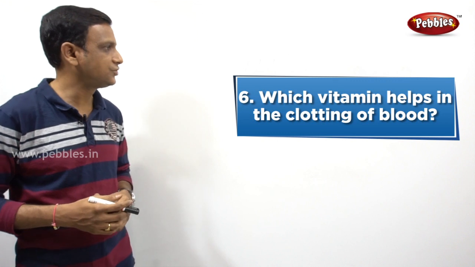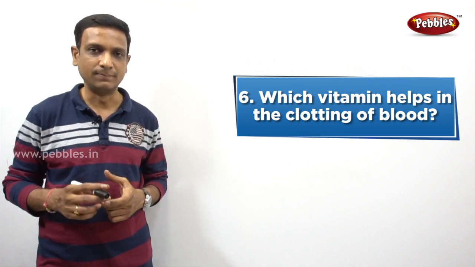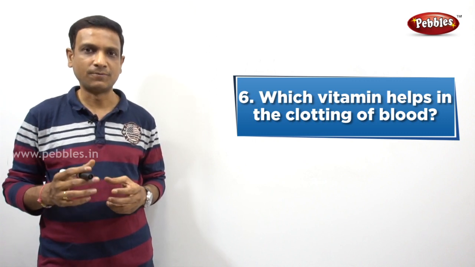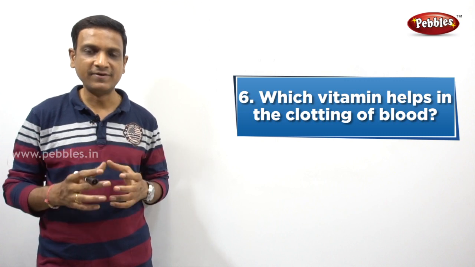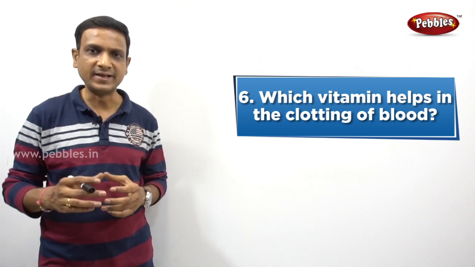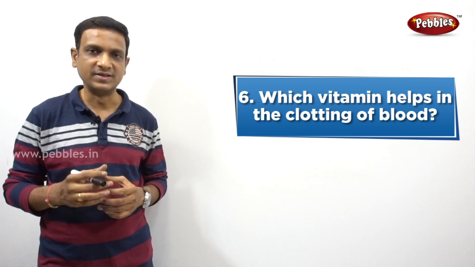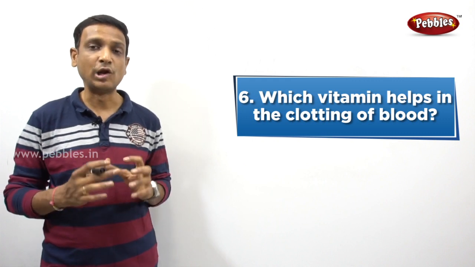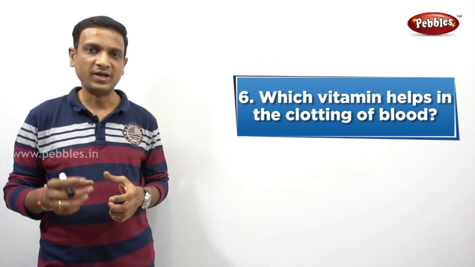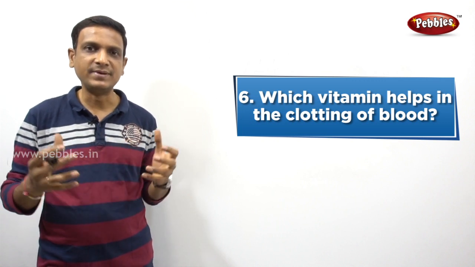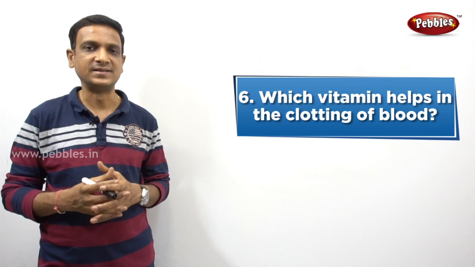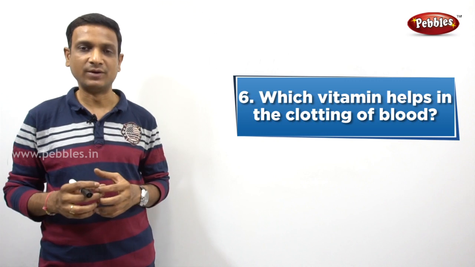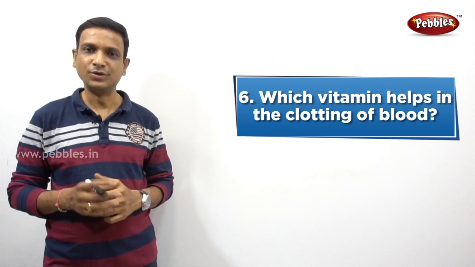So the next question, which vitamin helps in the clotting of blood? Right? So blood clotting is a process that is to prevent the loss of blood. If at any time there is a cut in the blood vessel, the blood flows out, bleeding takes place. So if the bleeding is not stopped immediately, loss of blood takes place. So if a blood vessel is cut, that cut part is immediately plugged by the blood cells, and for this action some vitamin is required. What is that vitamin? Do you know the answer?